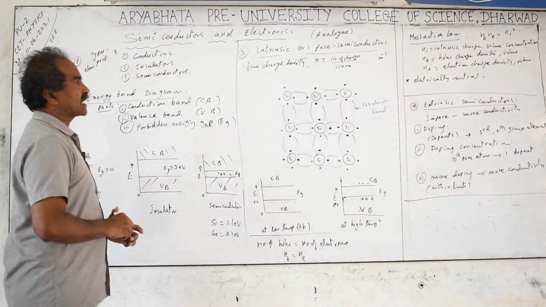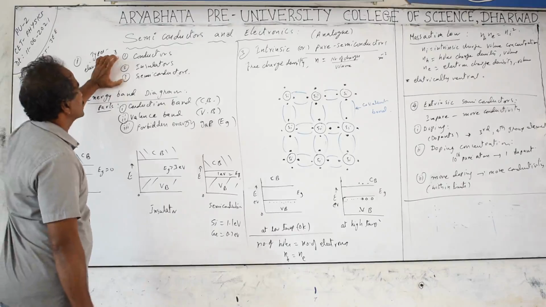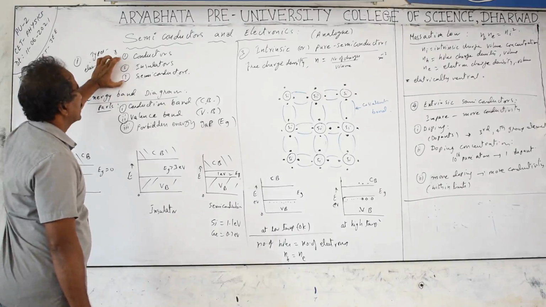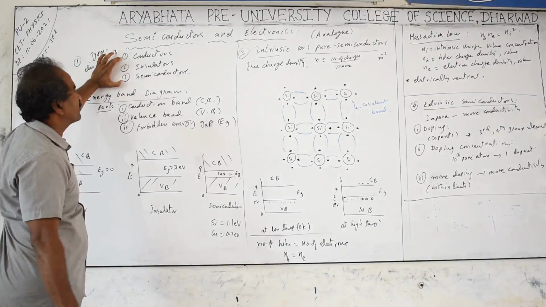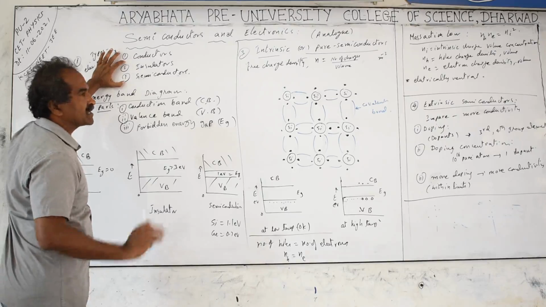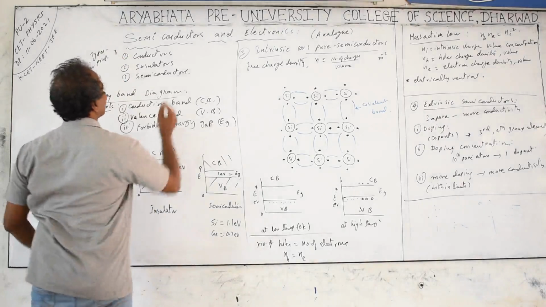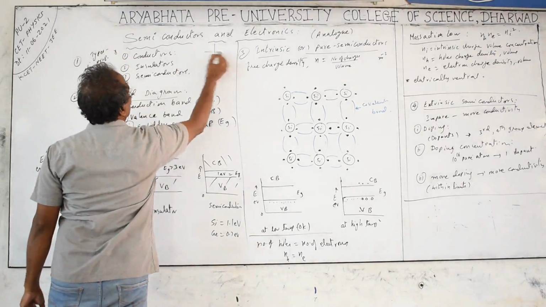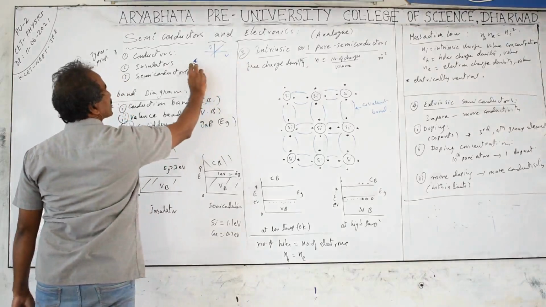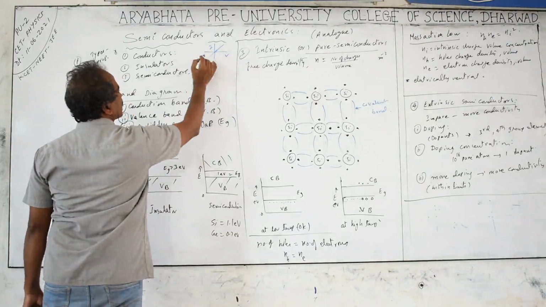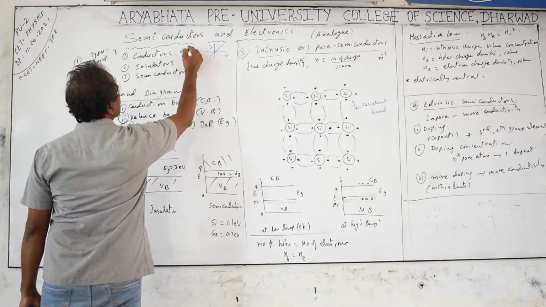Next is based on the electrical properties. The materials are of three types based on electrical properties: conductors, insulators, and semiconductors. In conductors, electrons can travel easily from one atom to another atom. Conduction means motion; charges can move easily in conductors, and they are ohmic substances. The graph between voltage and current is a straight line passing through the origin. If voltage is reversed, the current direction reverses, but the value remains the same for the given voltage. That is the case of conductors. They are ohmic substances.